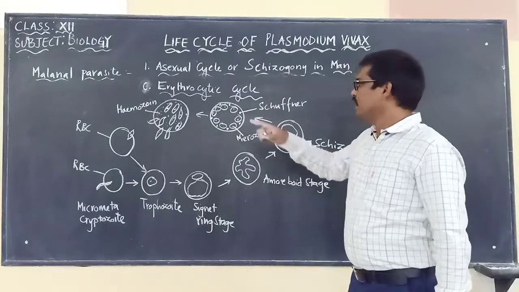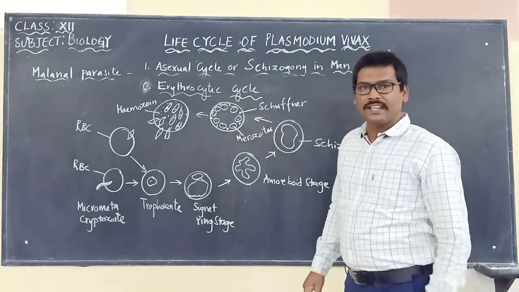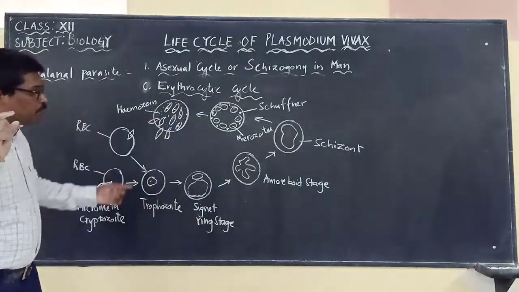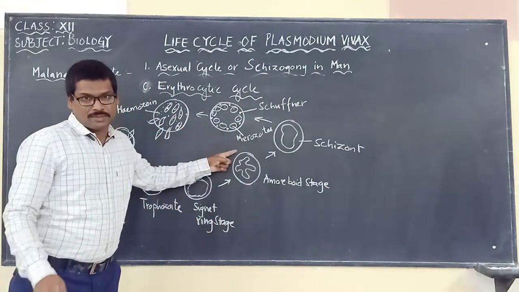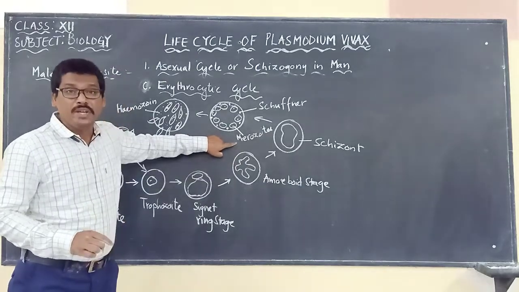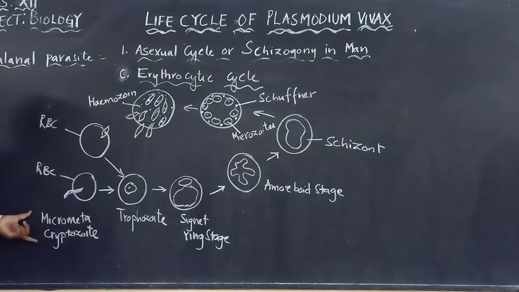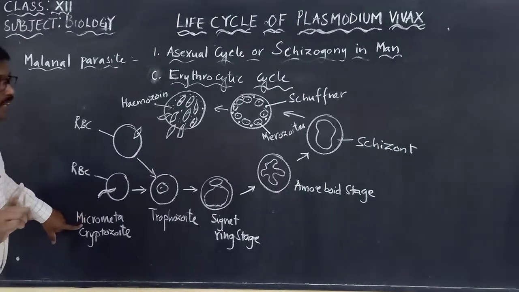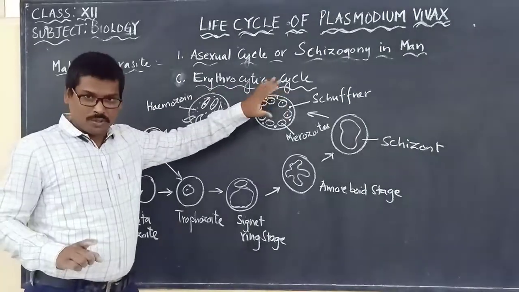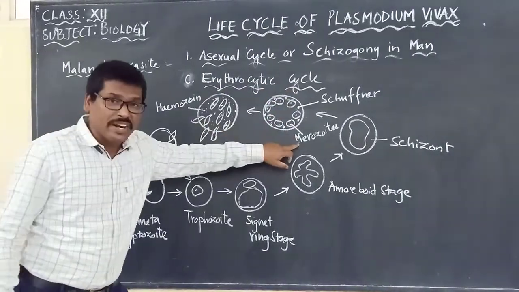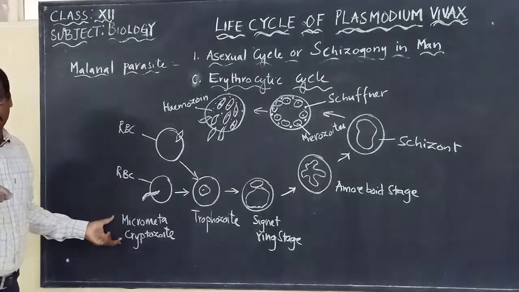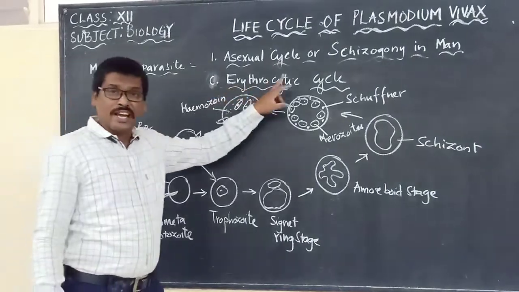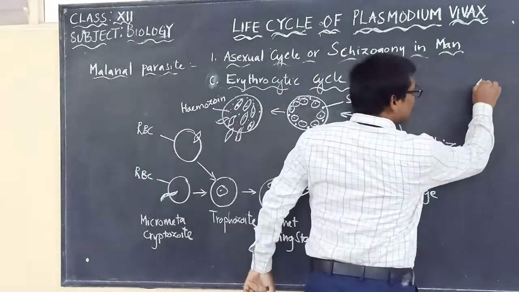So now the next one is the erythrocytic cycle. What do you mean by erythrocytic cycle? It is the process of formation of merozoites from a single micrometacryptozoite. So we have to remember that merozoites are formed from a single micrometacryptozoite. That is called what? Erythrocytic cycle.